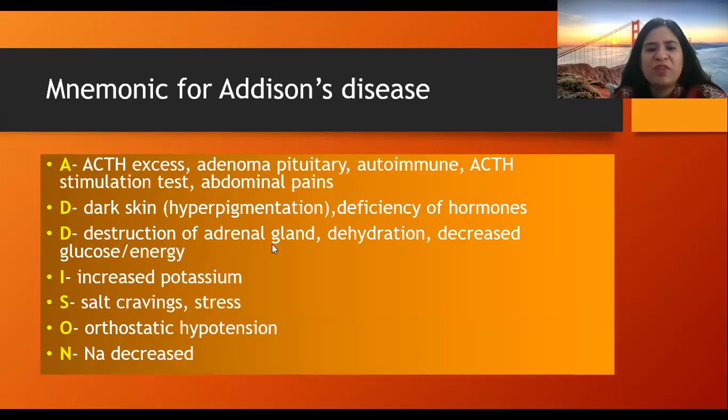D is for destruction of the adrenal gland, dehydration, decreased glucose or energy. From I, increased potassium, that is hyperkalemia. From S, salt cravings and stress. From O, orthostatic hypotension. From N, sodium decreased. Na is for sodium, sodium decreased, right? So you can write it down somewhere so that during revision, it is easier for you to remember Addison's disease.